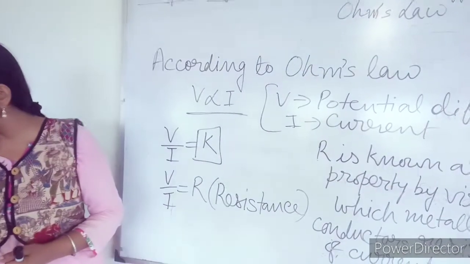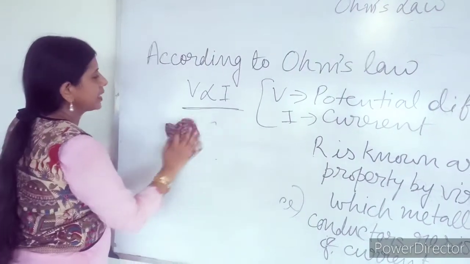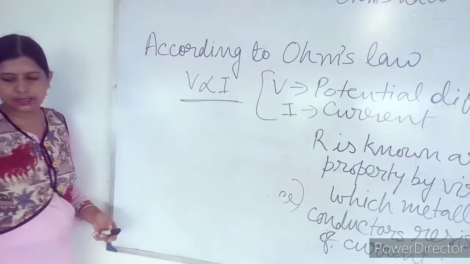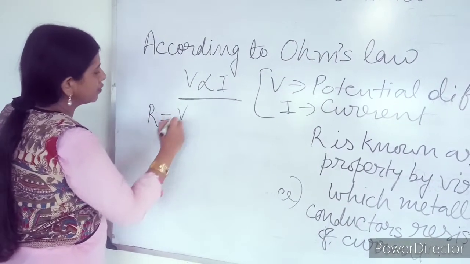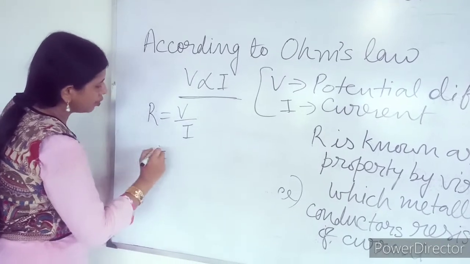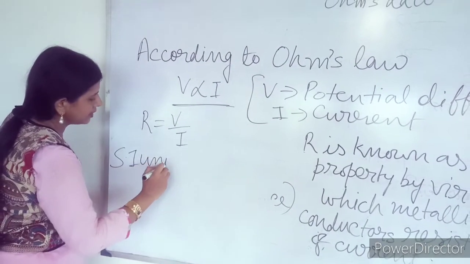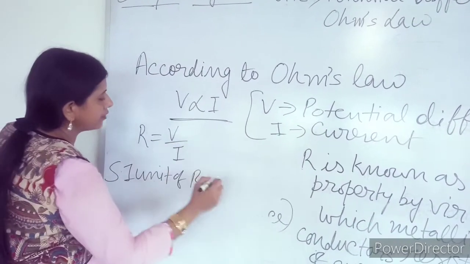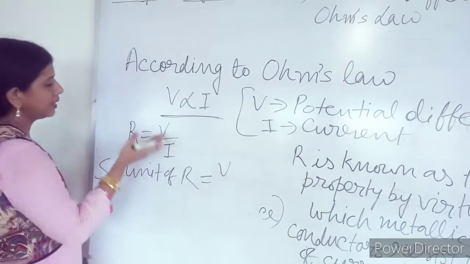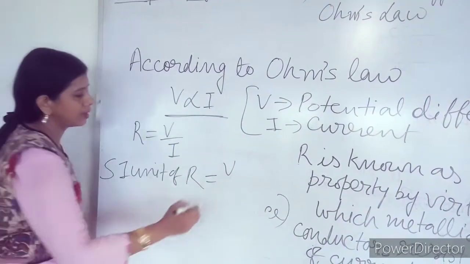Now I am coming to the SI unit of R. What is R? What is its SI unit? As I told you, R equal to V by I. So when I am writing the SI unit of R, what is the SI unit of V? V is potential difference, its unit is volt.